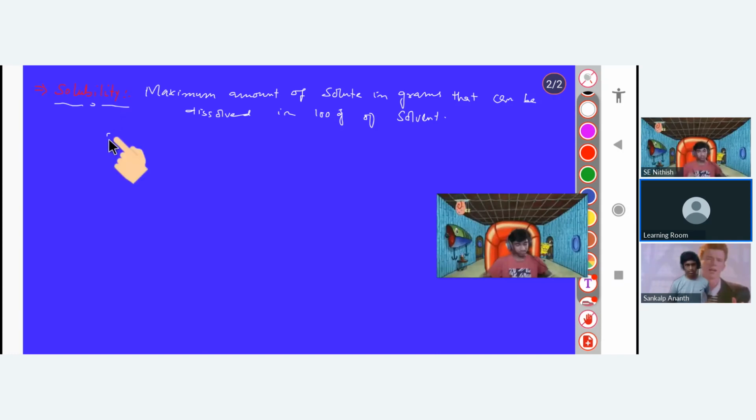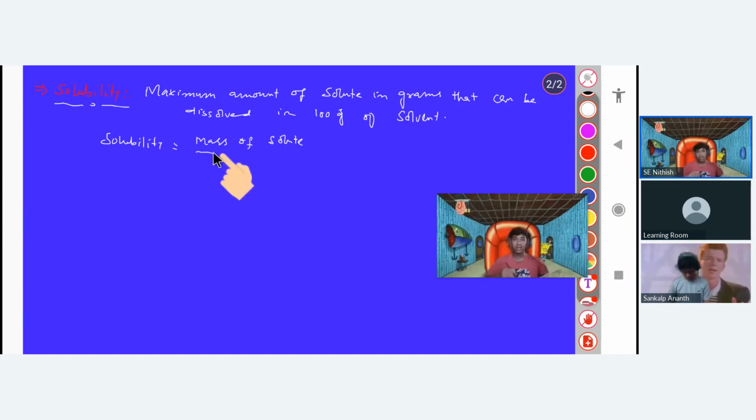Okay, then tell me how to calculate this mathematically. So you can simply say that solubility will be equal to the mass of solute divided by the mass of solvent into 100, right?